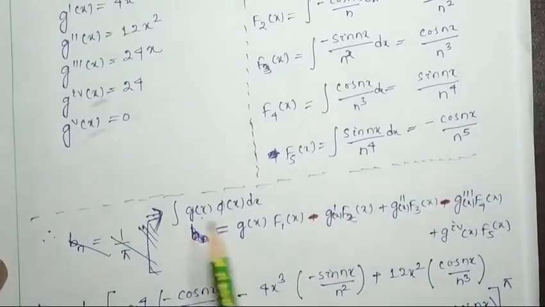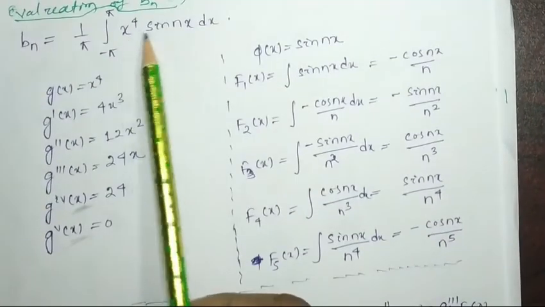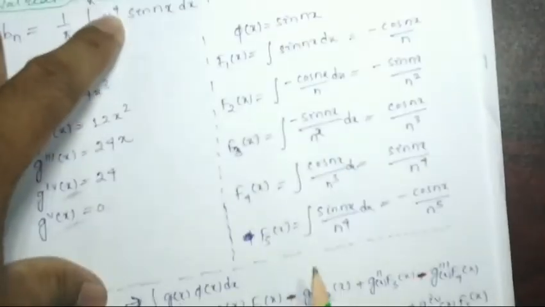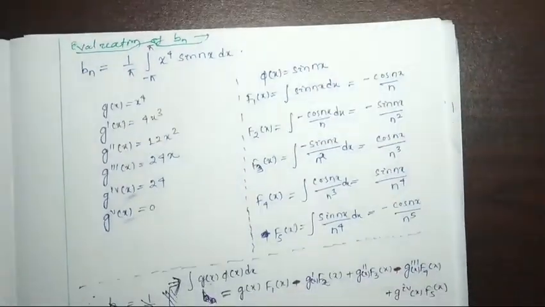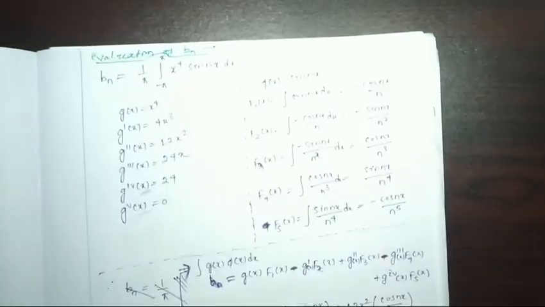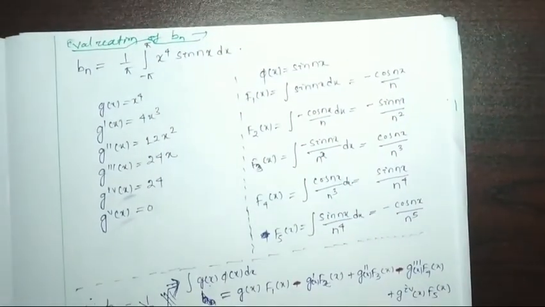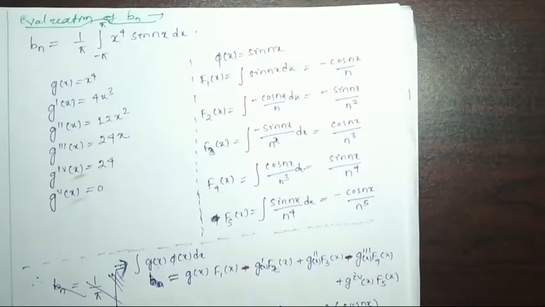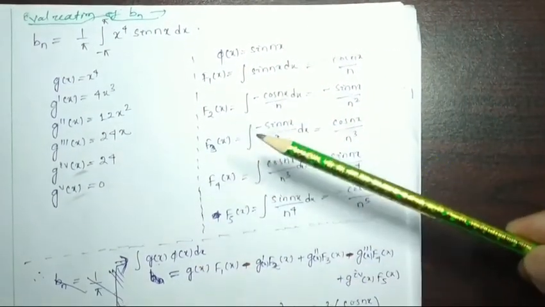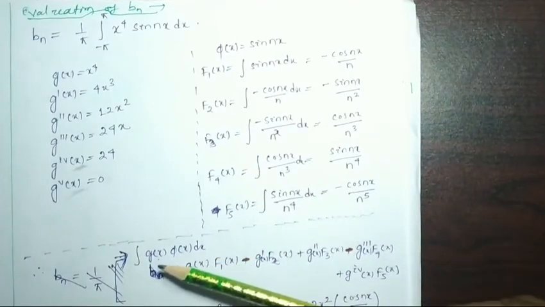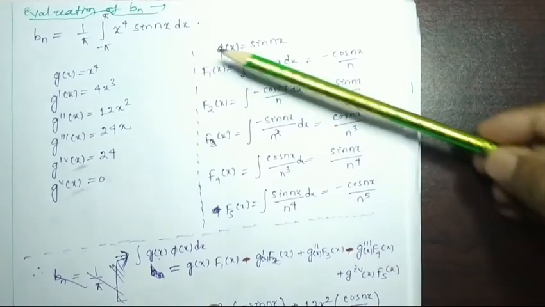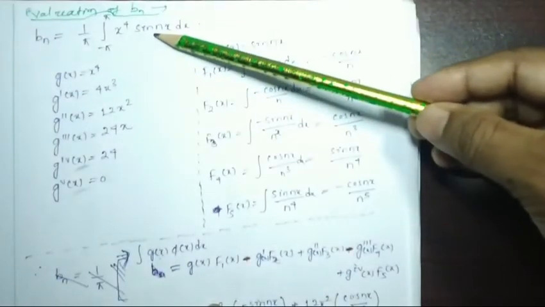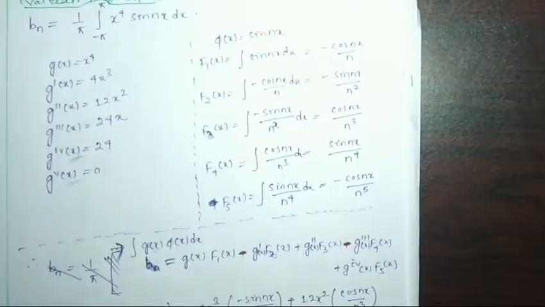We can easily find which one is g(x) and which one is f(x), and write the values directly. Here I will write the equation first, so from this g(x) is this one and f(x) is this one.